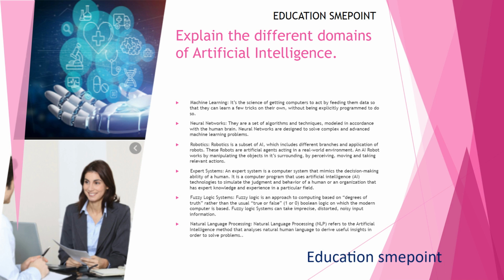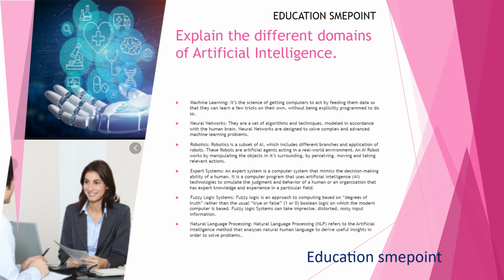Robotics, a subset of AI, which includes different branches and applications of robots. These robots are artificial agents acting in a real-world environment. An AI robot works by manipulating the objects in its surroundings, by perceiving, moving and taking relevant actions.